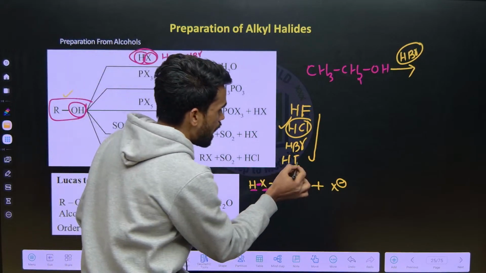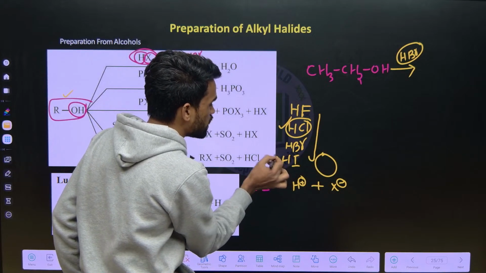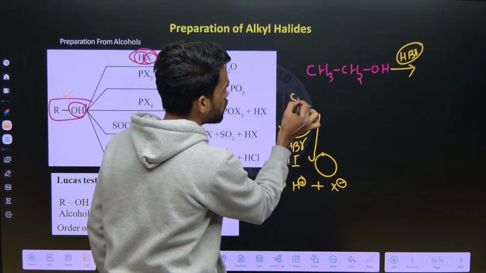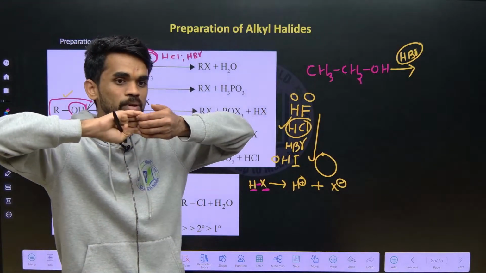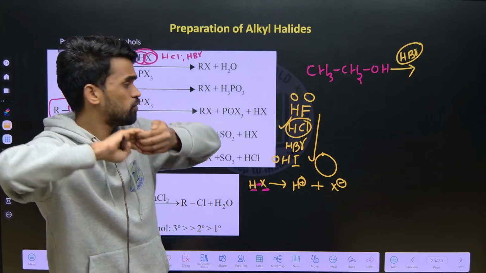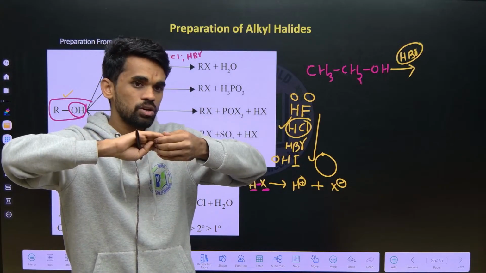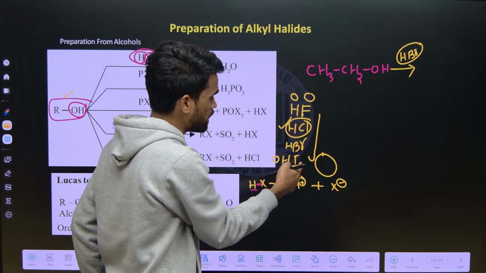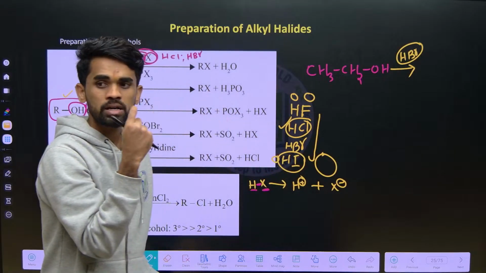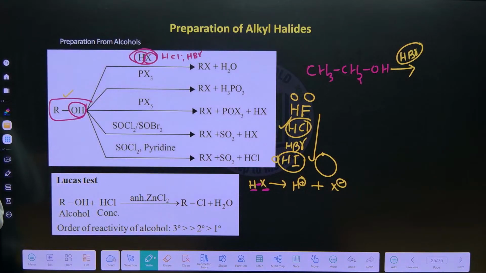Iodine size is very big, hydrogen size is very small. But hydrogen and fluorine are almost the same size, so the overlapping will be very strong. If the bond is very strong, will it break easily? No. That's why HF is a weaker acid and HI is stronger. Why is it stronger? Due to its very low bond dissociation energy, H plus ion comes out easily.